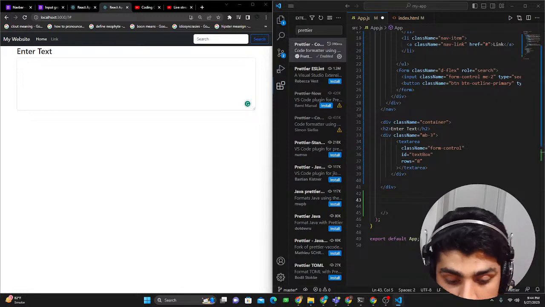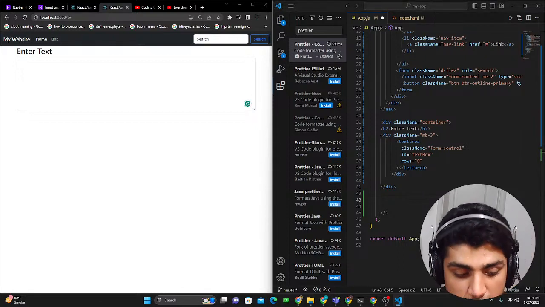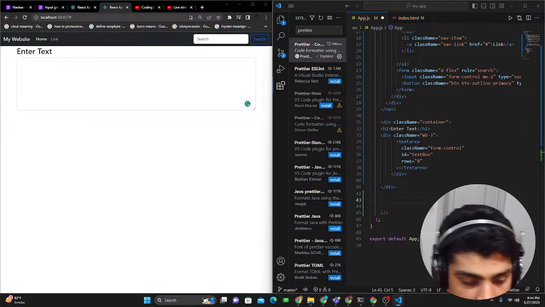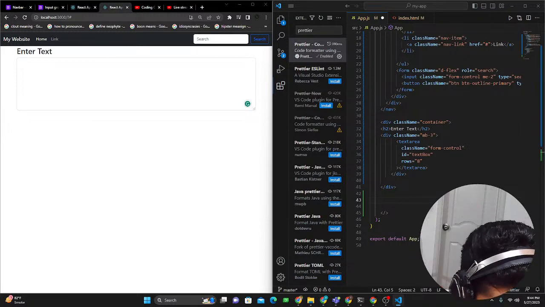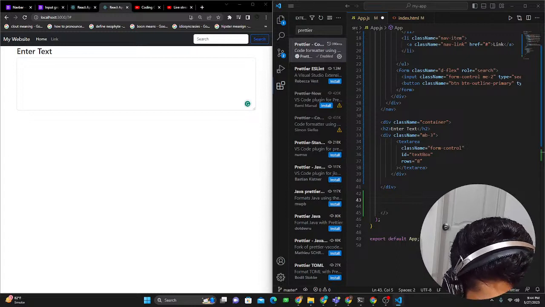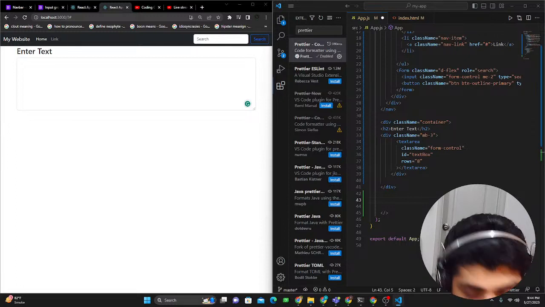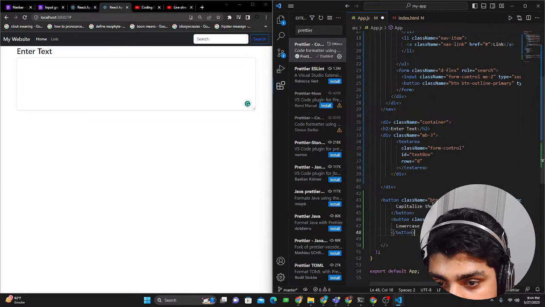I'm now a little bit rushing because we don't have time. So I'm just copy pasting some code, and I'm going to show you a little bit of what an application would look like in React. So what we're going to do is add in some buttons here. Let me just copy some buttons, text area. I'm trying to keep it as simple as possible. So some buttons here would look like this.